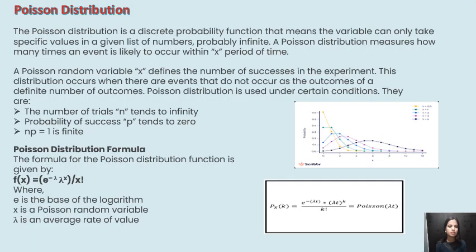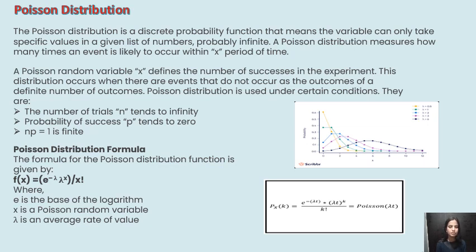Poisson distribution. The Poisson distribution is a discrete probability function. That means the variable can only take specific values in a given list of numbers, probably infinite. A Poisson distribution measures how many times an event is likely to occur within a period of time. A Poisson random variable X defines the number of successes in an experiment. This distribution occurs when there are events that do not occur as the outcome of a definite number of outcomes.